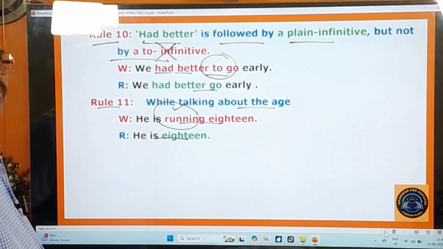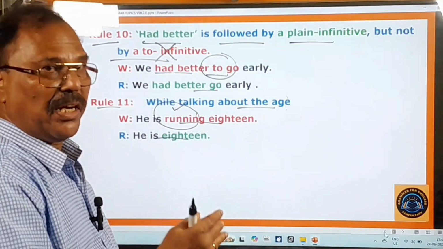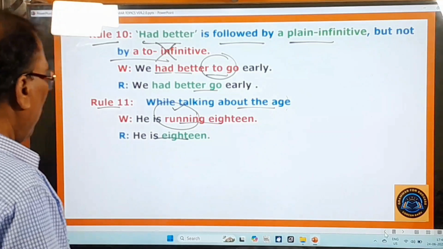He is 18. How old is your son? He is 18. That's enough. But you should not say he is running 18. He is running 20. It's all meaningless English. Okay. And you go to the next one.